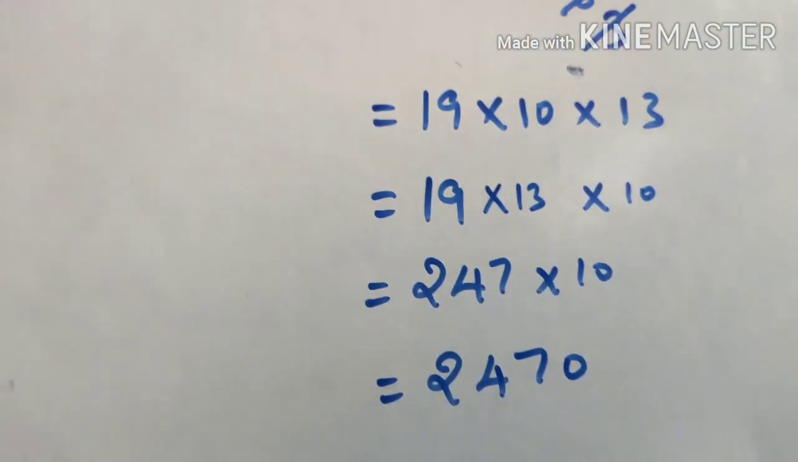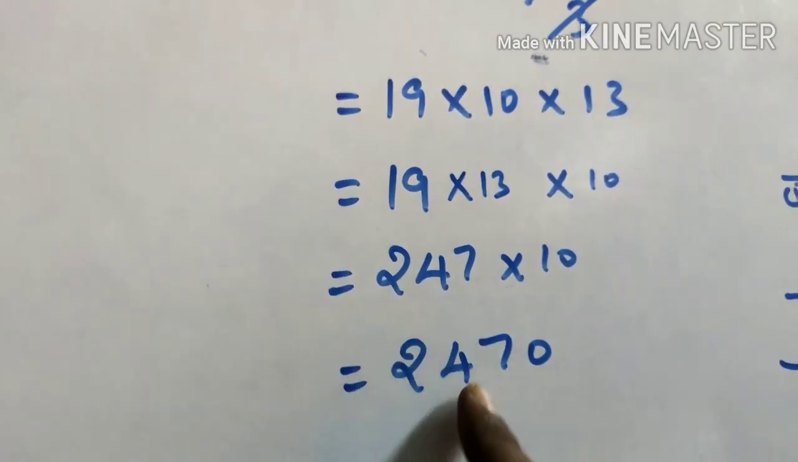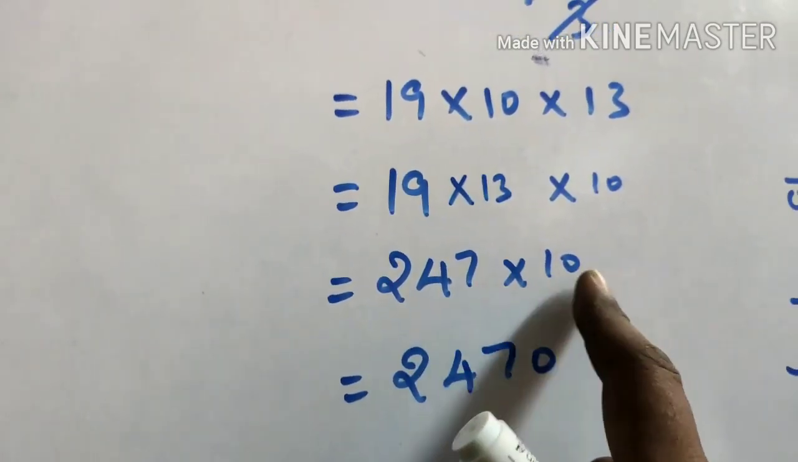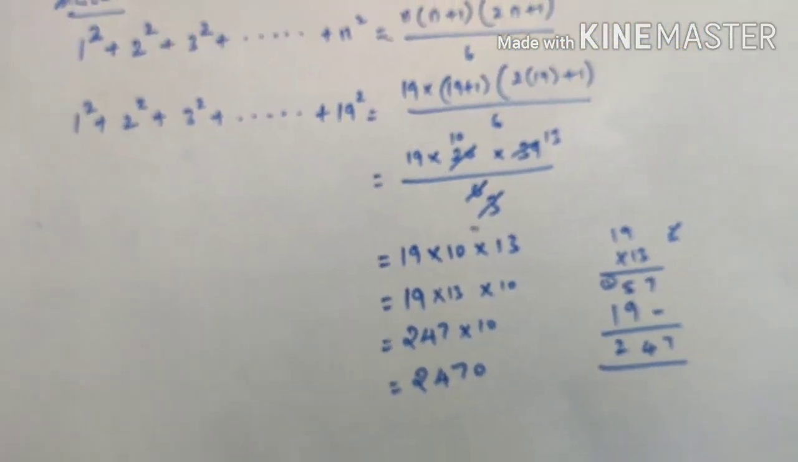This is the answer. Okay, so easily you can multiply by 10, just add a 0 to the number. That's all. 247 into 10 is 2470. That's all. Okay, it's clear.